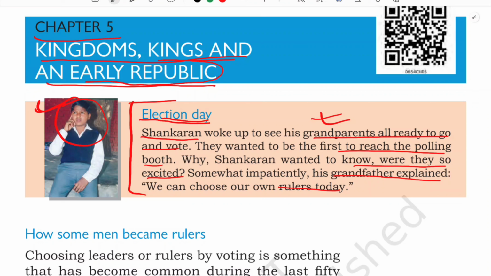In the previous chapter, if you remember, we saw that there used to be small clans like Bharata, Puru, Jana, Vish. These were some of the small clans they used to have. The one who was most impressive, most powerful, skillful, they used to choose that particular person as Raja. And we learned that Raja doesn't mean that his son again will become Raja. Another person who is skillful, smart and intelligent would be chosen as the Raja. That was the time period around 3500 years ago.